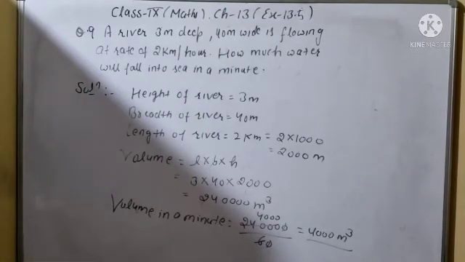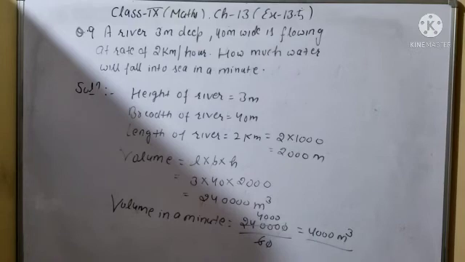Clear? So in this question number 9, a river is 3 meter deep, 40 meter wide, flowing at the rate of 2 kilometer per hour. So how much water will fall into sea in a minute? Simply, height of the river is given 3 meter, and the breadth is given 40 meter, and the length is given, 2 kilometer per hour. So it will be 2000 meter per hour. Now volume will be length into breadth into height. So 2000 into 3 into 40.